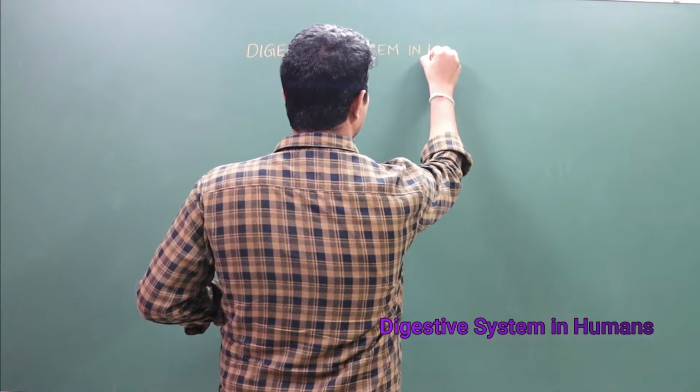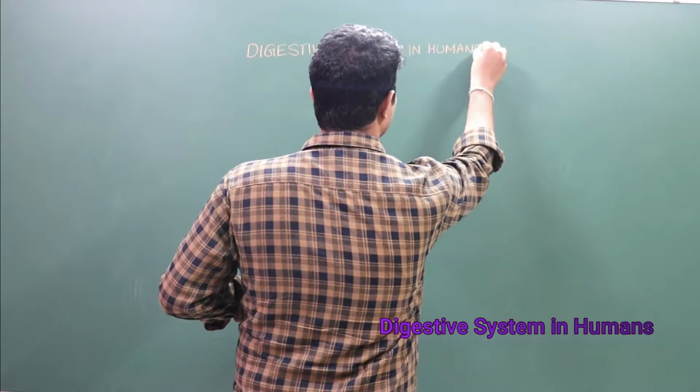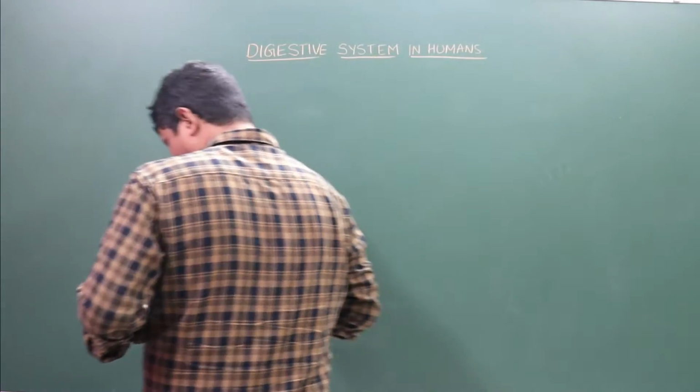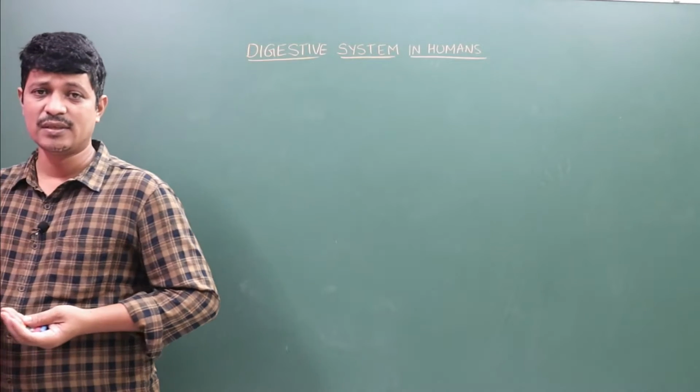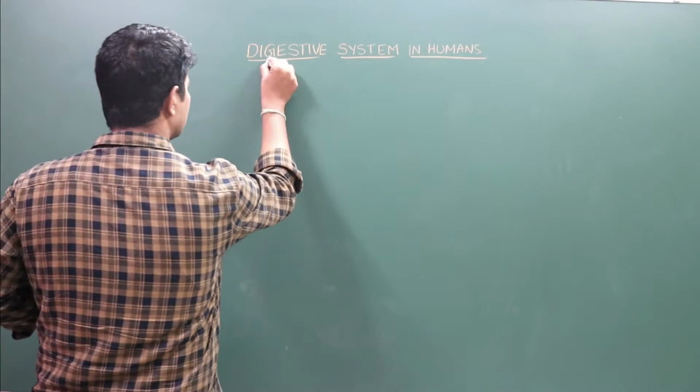Today we are going to discuss the digestive system in humans. The digestive system in humans consists of two types of parts.